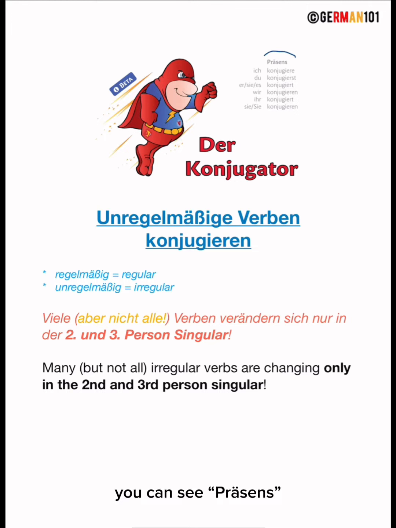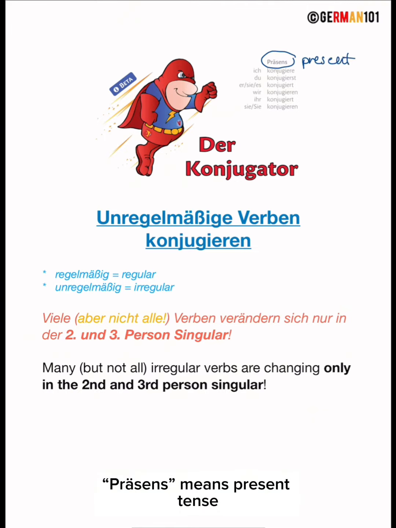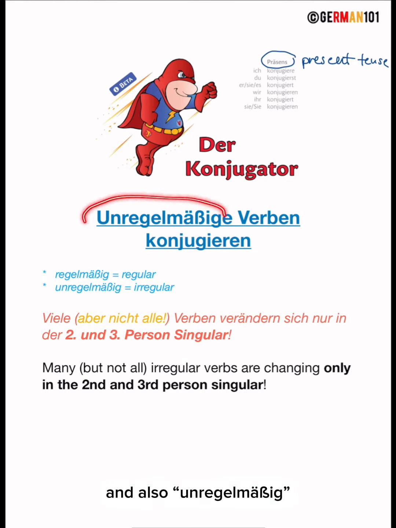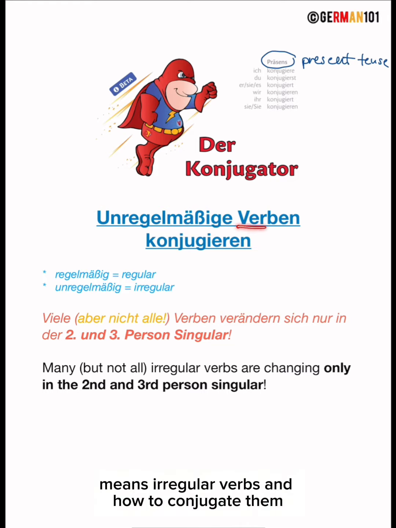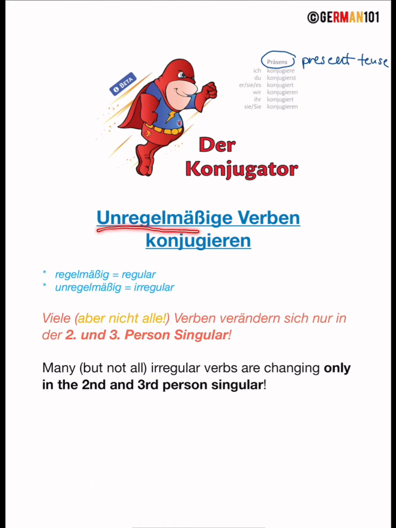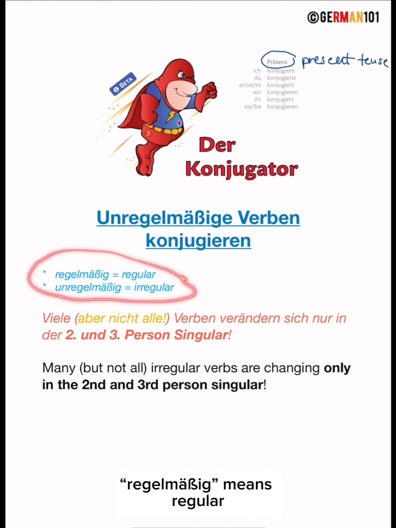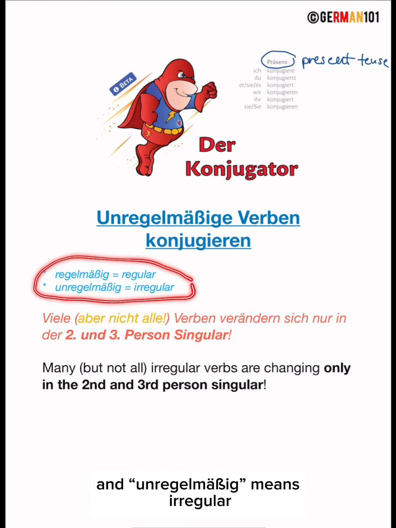Here you can see Präsens. Präsens means present tense. And also unregelmäßig means irregular verbs. And how to conjugate them. Unregelmäßige Verben konjugieren. Here is just a translation. Regelmäßig means regular and unregelmäßig means irregular.